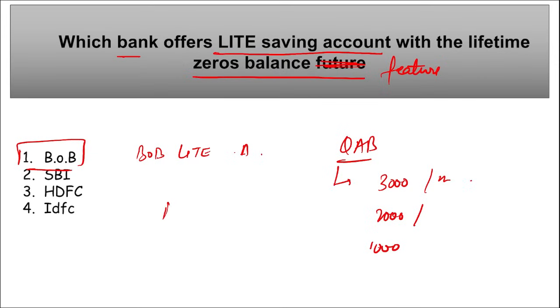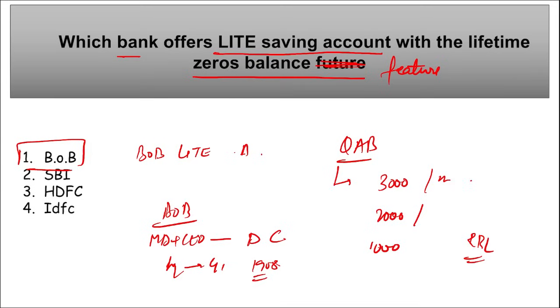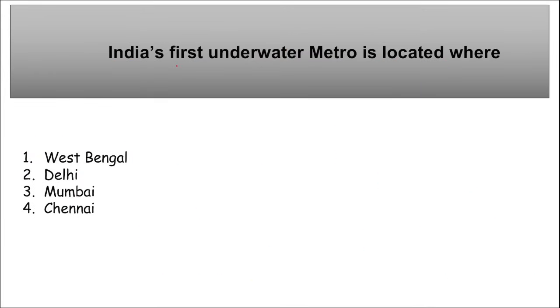Then if we talk about Bank of Baroda, who is the managing director and chief executive officer here? Devadatt Chand. Headquarters of Bank of Baroda is in Gujarat and it was established in 1908. If we talk about RBL Bank, then remember RBL Bank MD and CEO is R. Subramaniam Kumar. Headquarters is in Mumbai, Maharashtra. One thing you need to remember about RBL is that RBL has offered a Go Saving account with a zero balance feature, right? Next is, India's first underwater metro is located where?